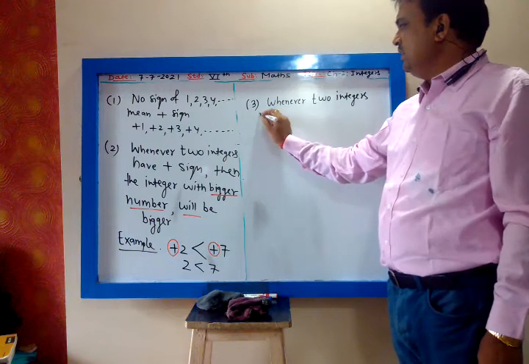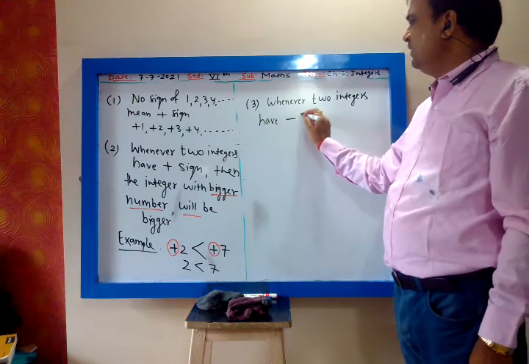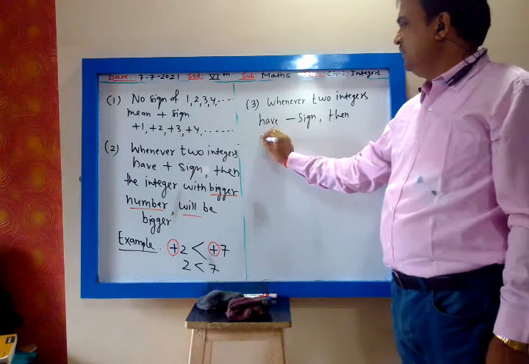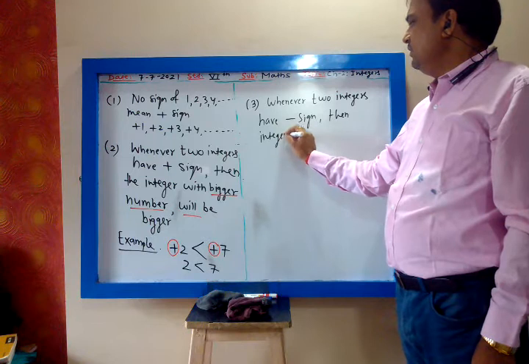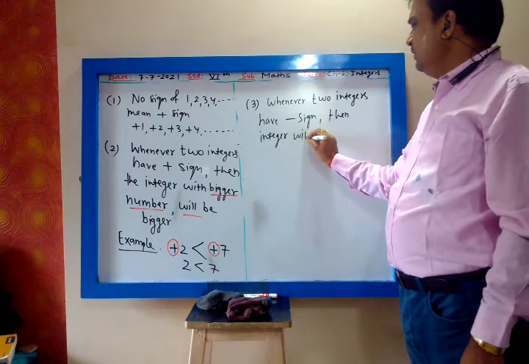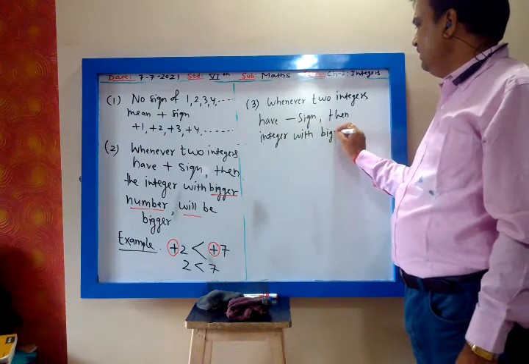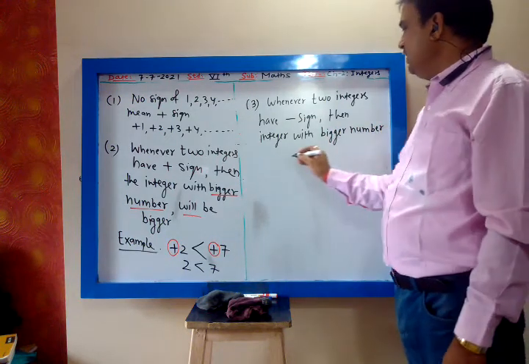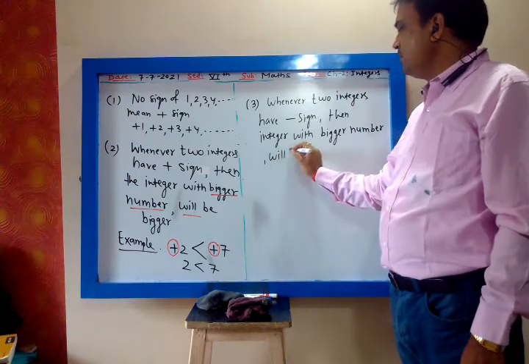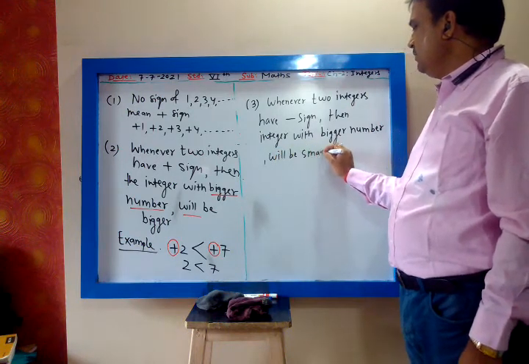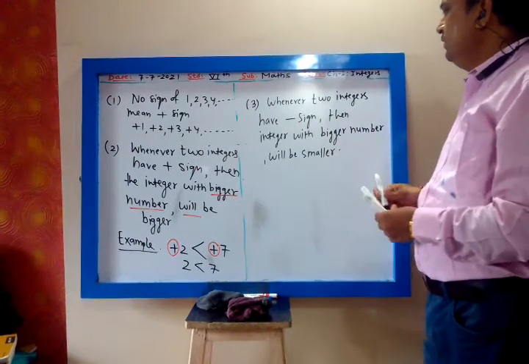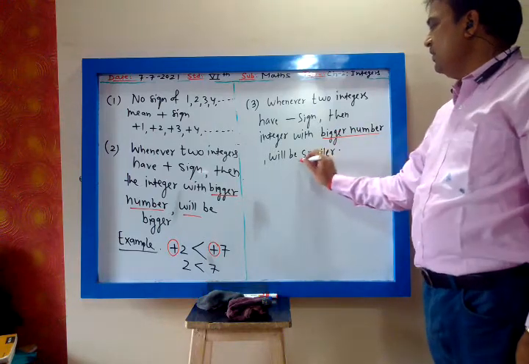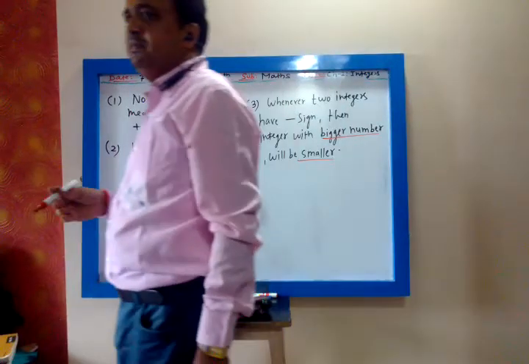Whenever two integers have minus sign, then the integer with bigger number will be smaller. Whenever both of them have minus sign, the bigger number will be smaller.